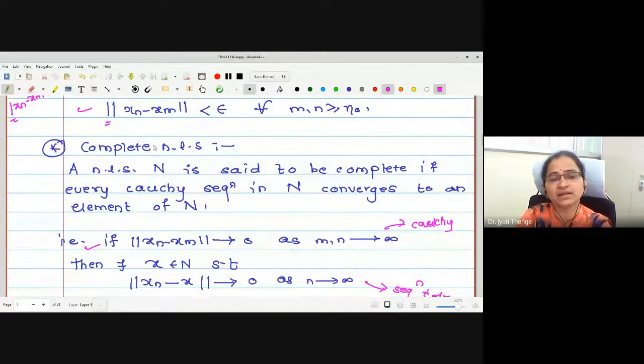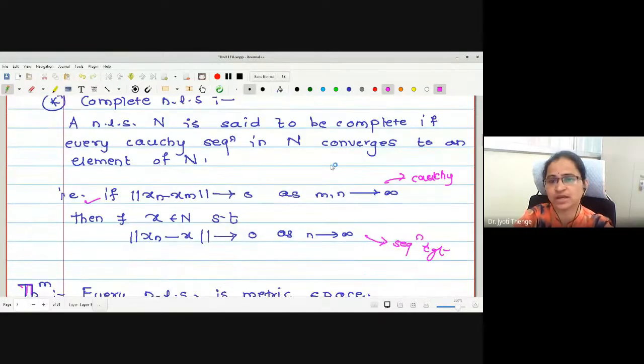Okay, and later we have seen the definition of a complete normed linear space. What is a complete normed linear space? A normed linear space is said to be complete if every Cauchy sequence in the space converges to an element in the same space, an element of N itself.